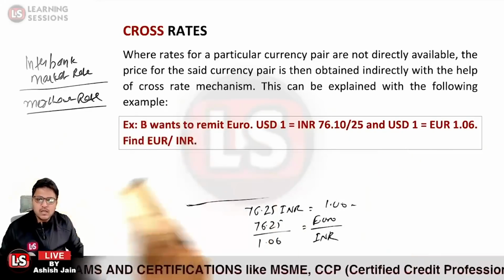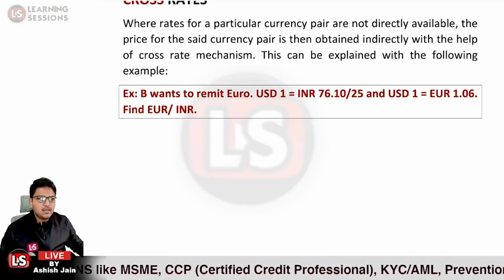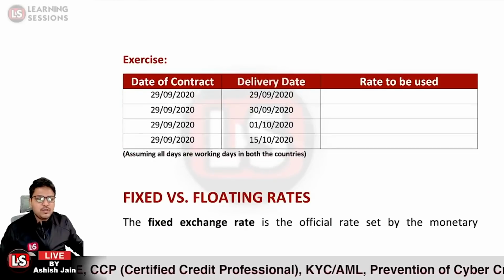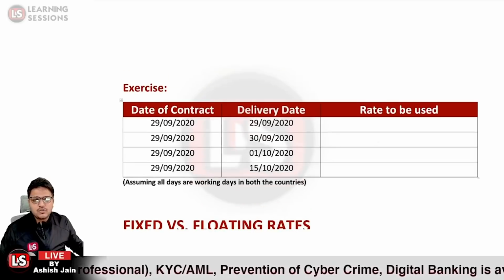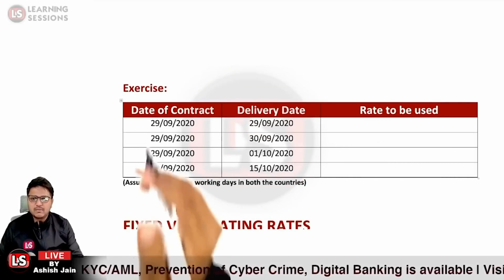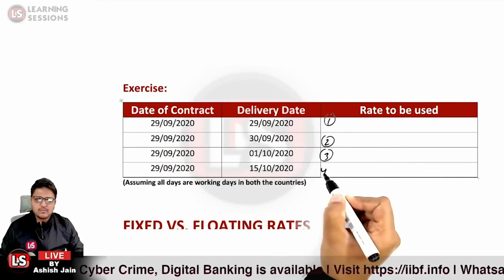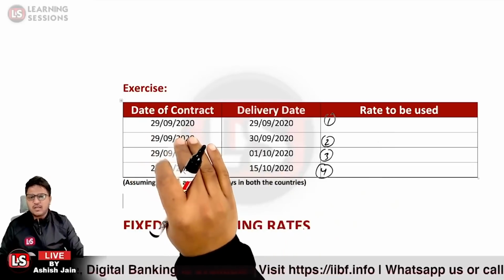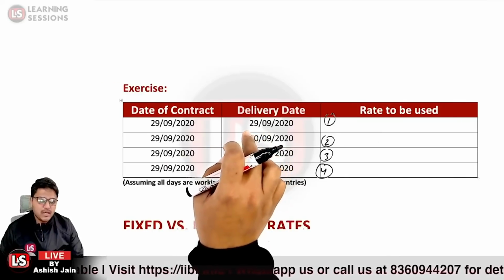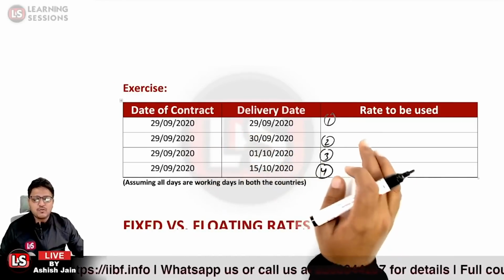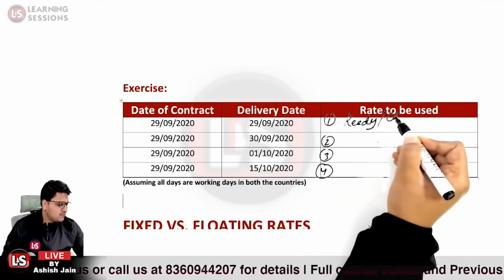Okay, let's move further. So here is an exercise related to the different rates. You just need to answer what rate shall be applicable. I'm just numbering them and you need to answer accordingly. If the date of contract is 29th of September 2020 and the delivery date is the same day, what rate would be applicable? It will be the ready rate or cash rate. Very right. It will be the ready rate or cash rate which will be applicable.